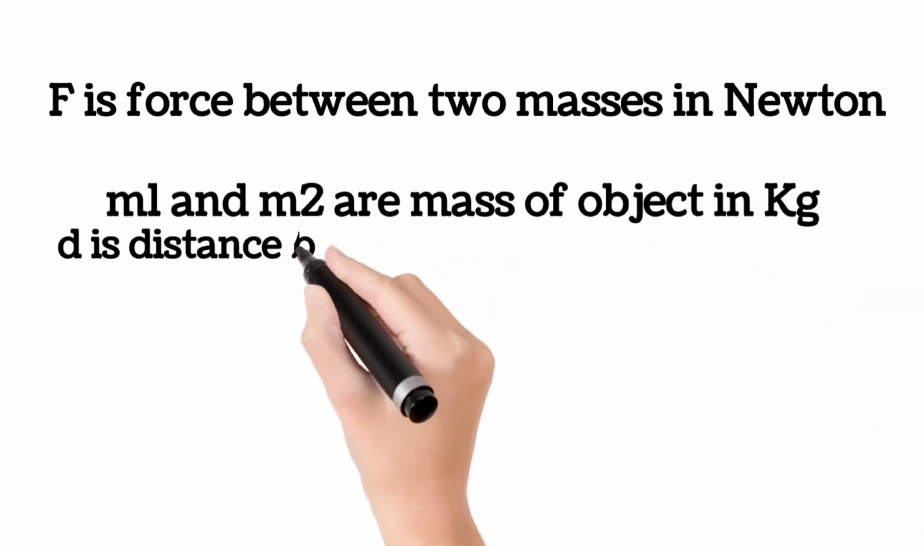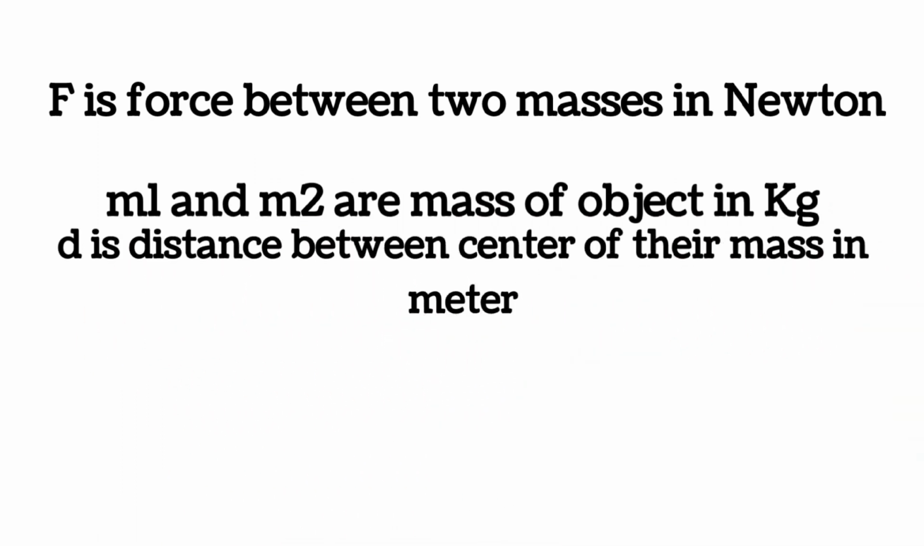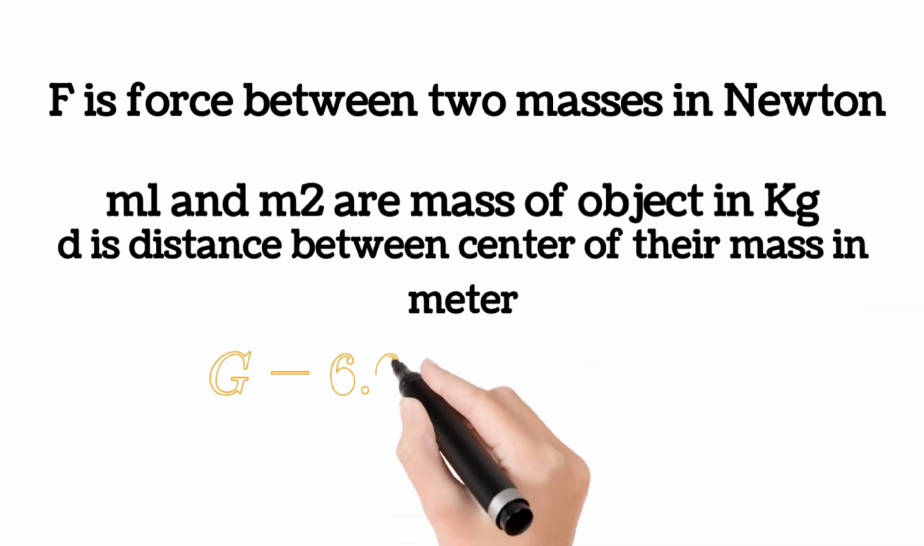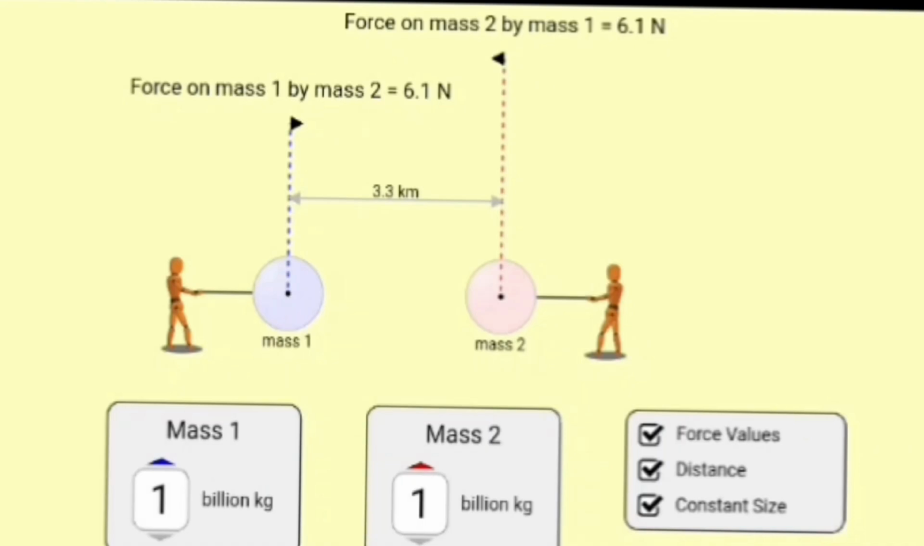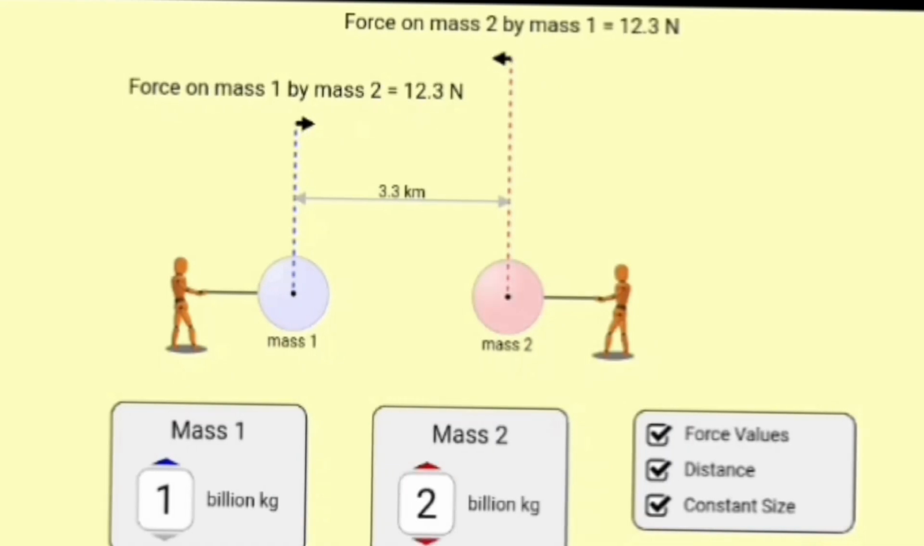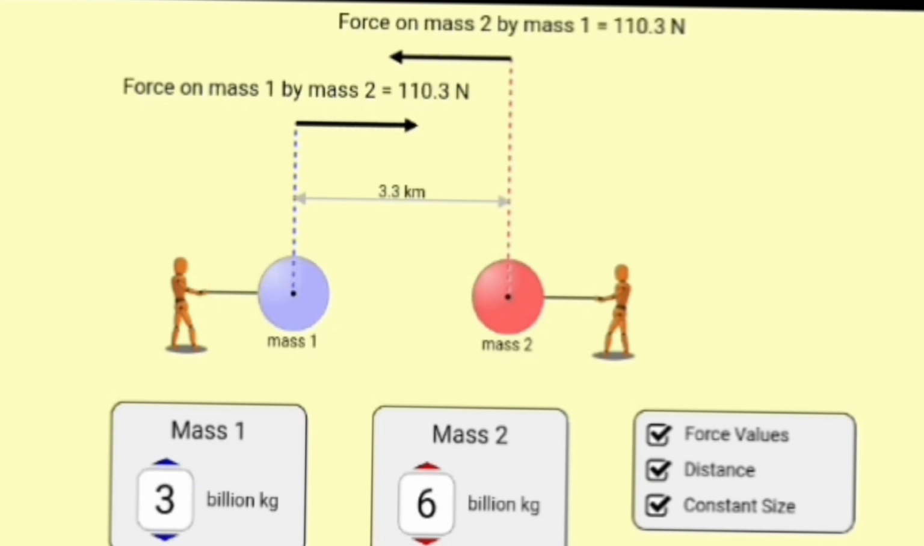However, because it acts over long distances and affects all objects with mass, it plays a dominant role in shaping the universe. Newton's law works well for most everyday calculations, but when dealing with extreme cases, like black holes or objects moving near the speed of light, we need Einstein's general theory of relativity to fully understand gravity. But for most practical purposes, Newton's law explains how gravity works and why objects move the way they do.